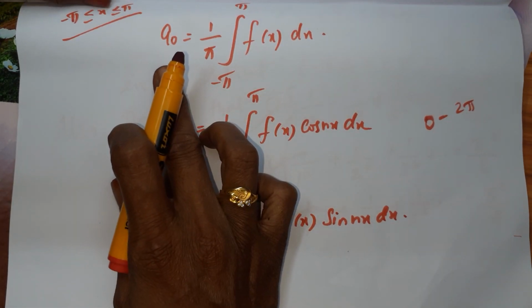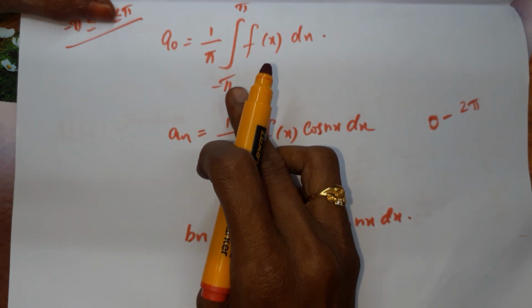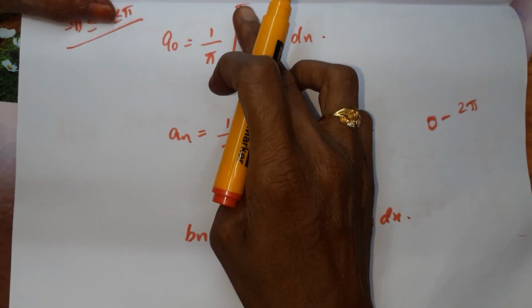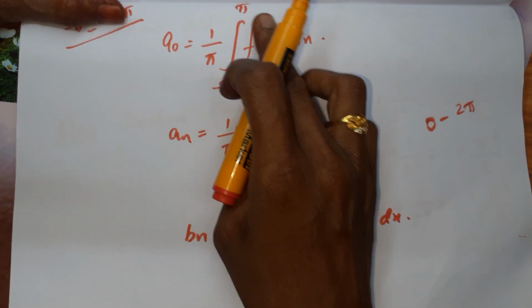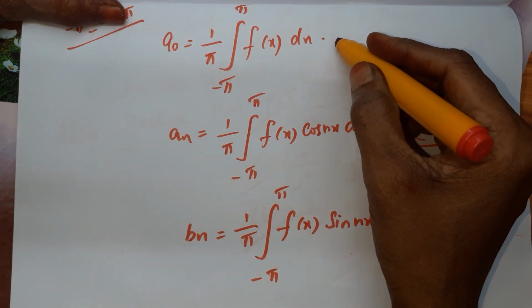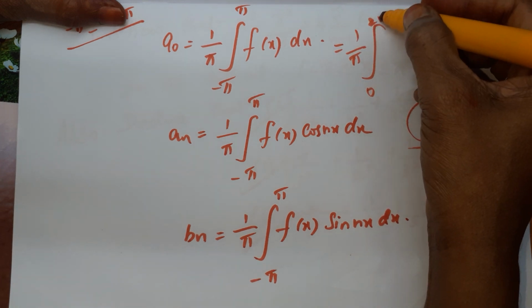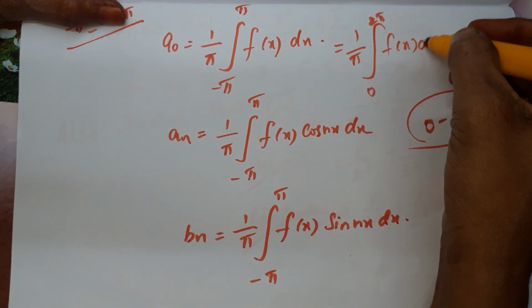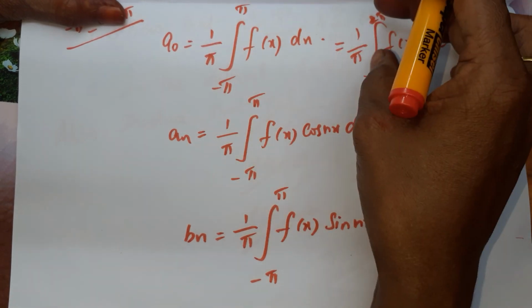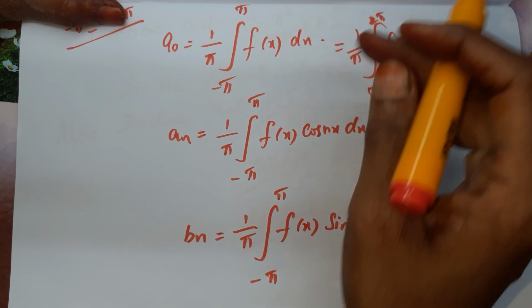For a naught, we have the formula 1 by pi. Here, if the limit is from minus pi to plus pi, we have the integral from minus pi to plus pi. In the problem, if they have given 0 to 2 pi as the limit, we have to take the formula 1 by pi integral 0 to 2 pi f of x dx for a naught. It depends upon the interval they have given. Accordingly, you have to change the limits of the integration.